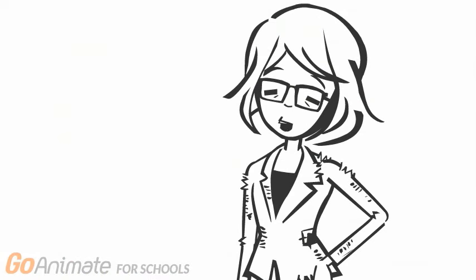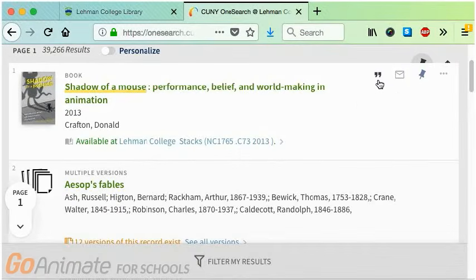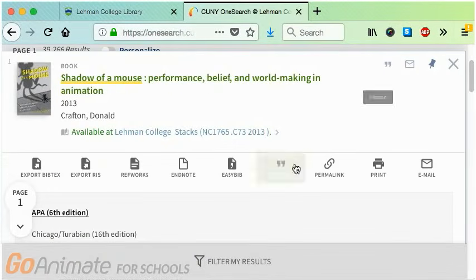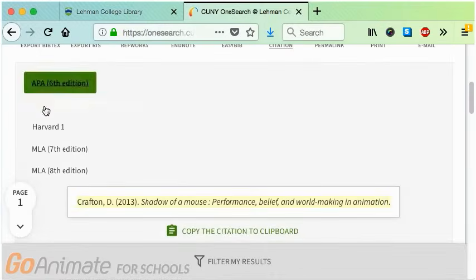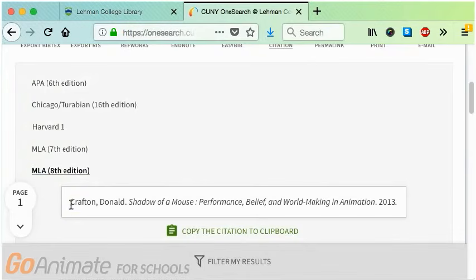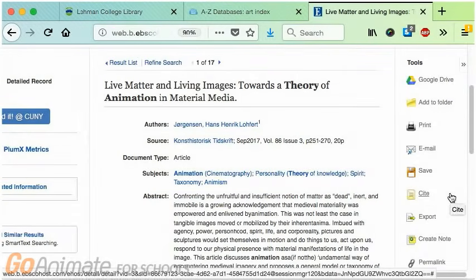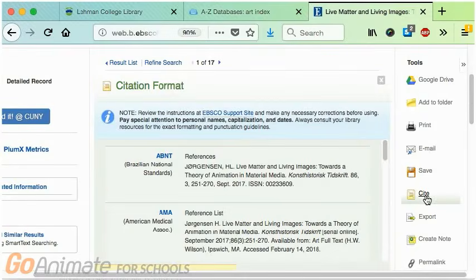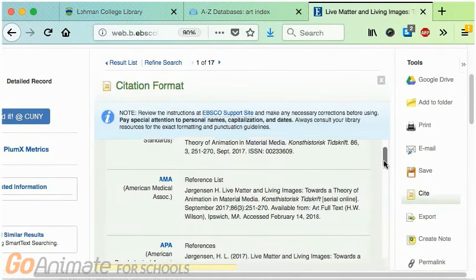If you find an article or book through a library website or database, you may be able to find a draft MLA or APA citation. In one search, you do this by clicking on the quotation mark and then scrolling down to select the citation style you need. In EBSCO databases, look for the Cite link on the right side of the page.